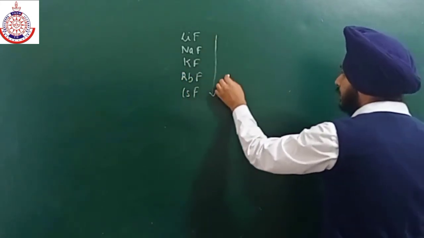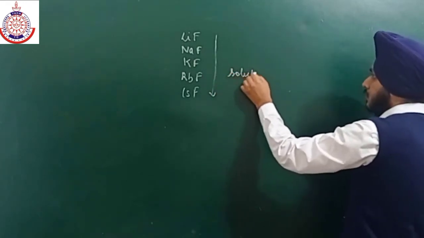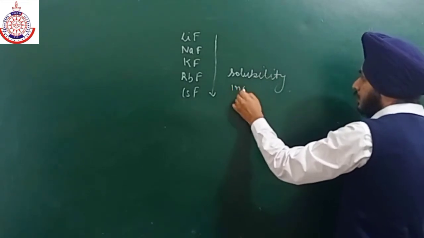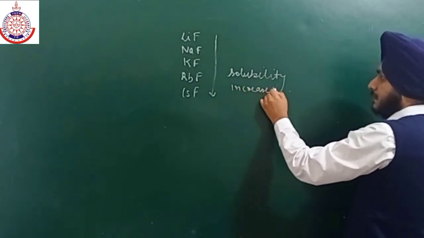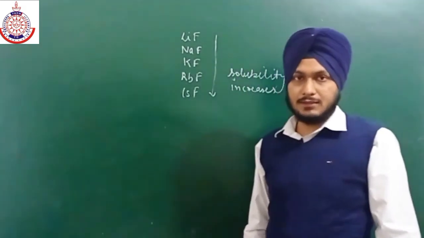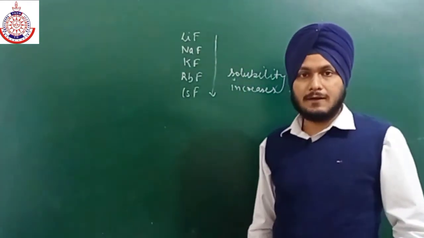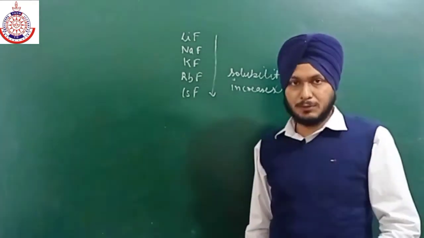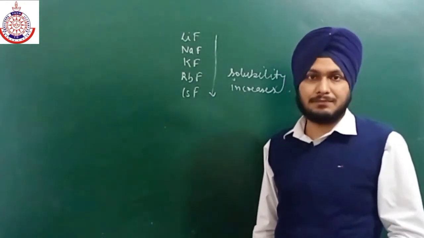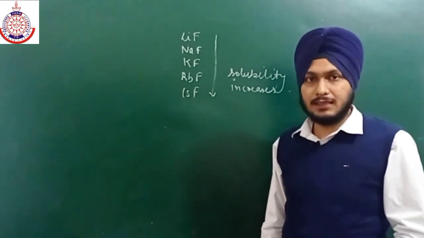Their solubility in water increases on going down the group because the decrease in lattice energy is more as compared to the decrease in the hydration energy. But in case of the other halides, the order is just opposite. Solubility decreases because the decrease in lattice energy is less as compared to that of hydration energy.